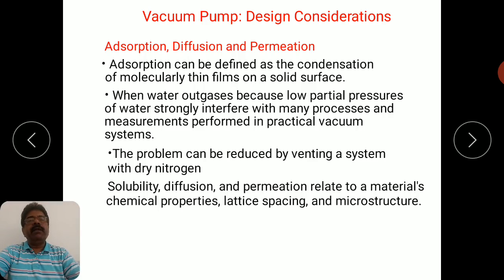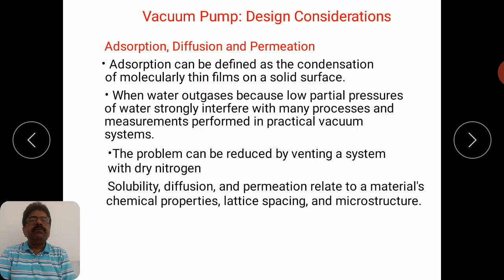Other parameters like solubility, diffusion and permeation relate to the material's chemical properties. Diffusion or permeation through the material will be decided by its chemical properties, lattice spacing and microstructure, because of the size of the gas molecules and the lattice structure.